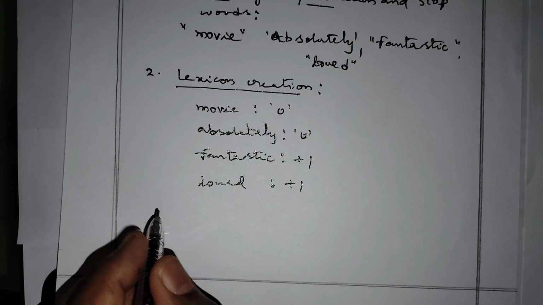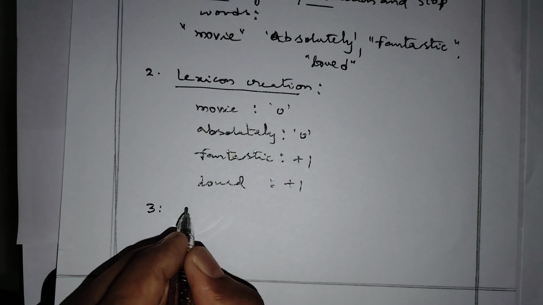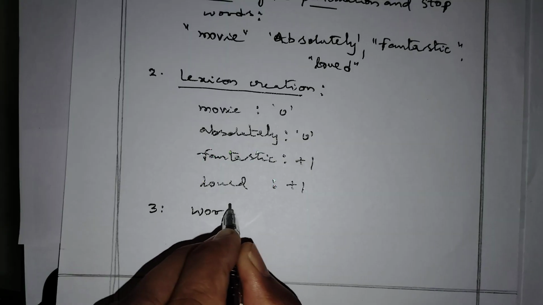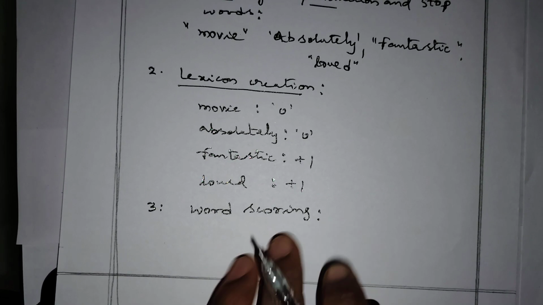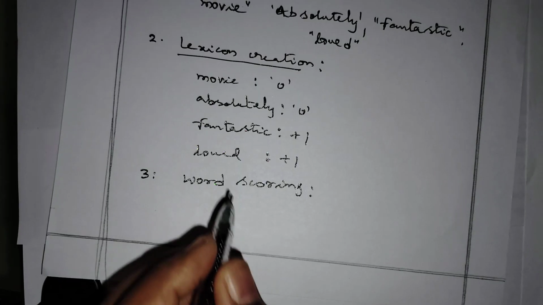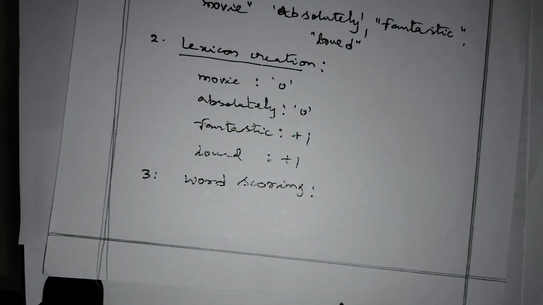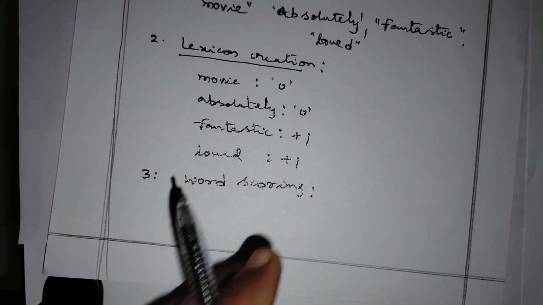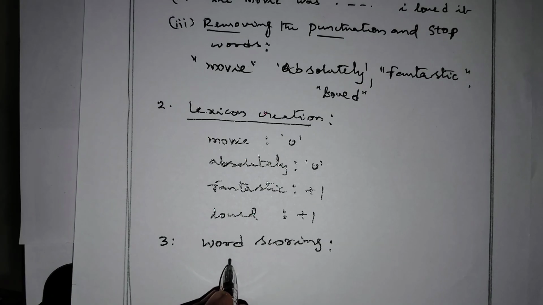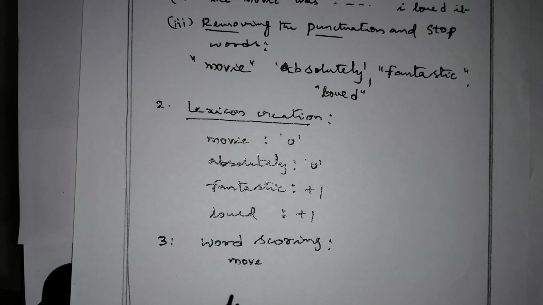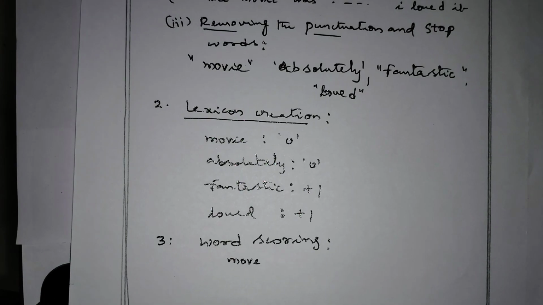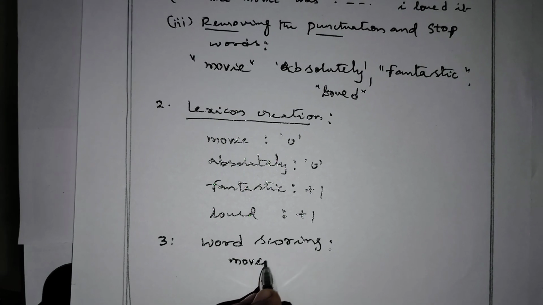Then the third one is word scoring. In word scoring, the output of lexicon creation and word scoring are more or less the same.